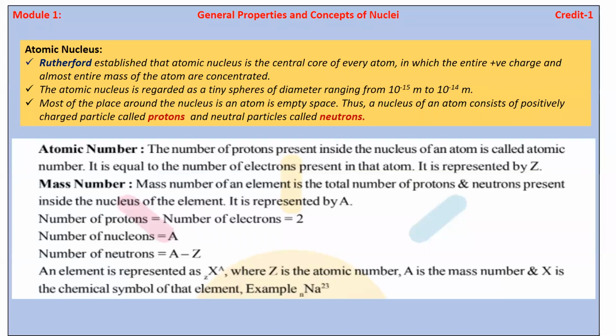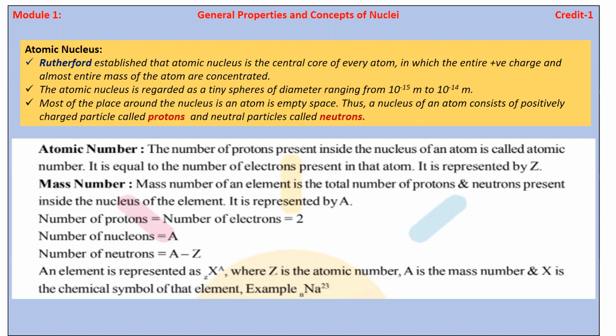Absolutely right. Around the nucleus are the charged particles. Charged particle means a particle that has a charge. For example, proton has a positive charge, electron has a negative charge, and alpha particles also carry charge. What is the charge of a neutron?